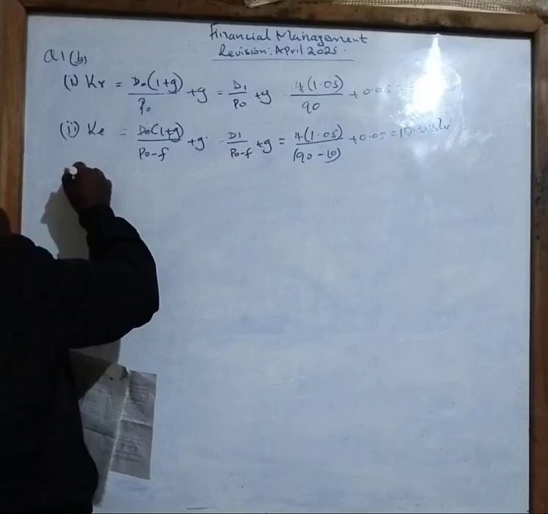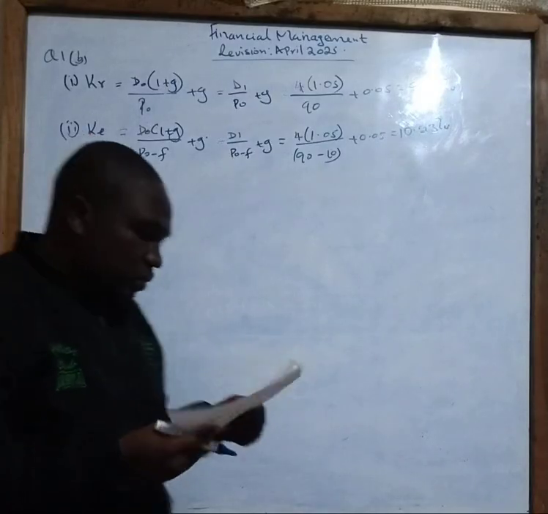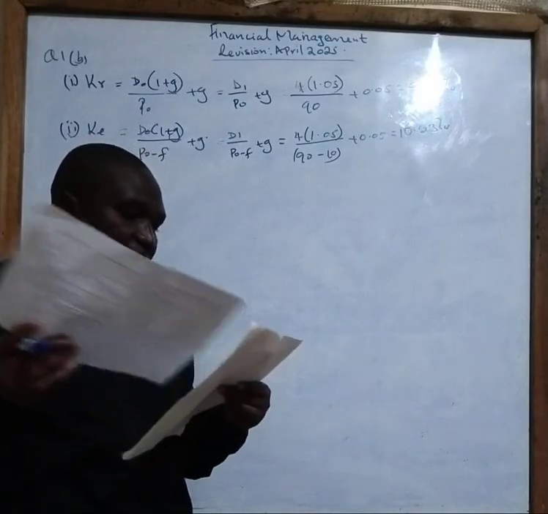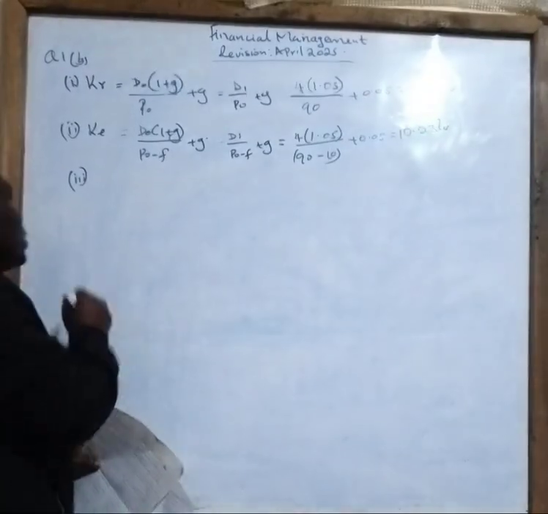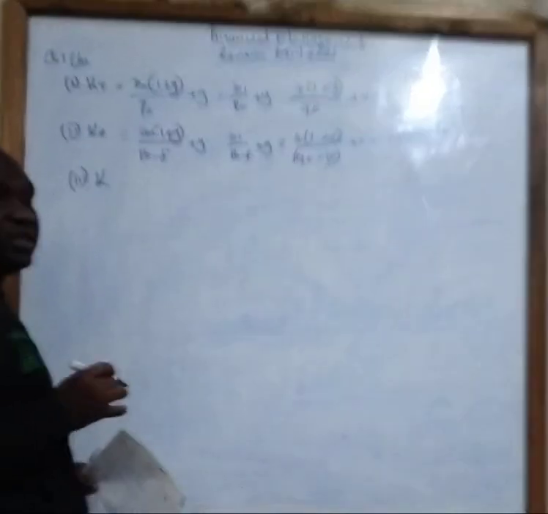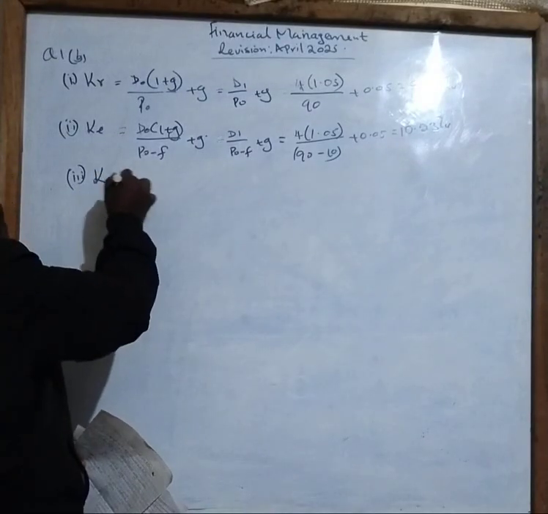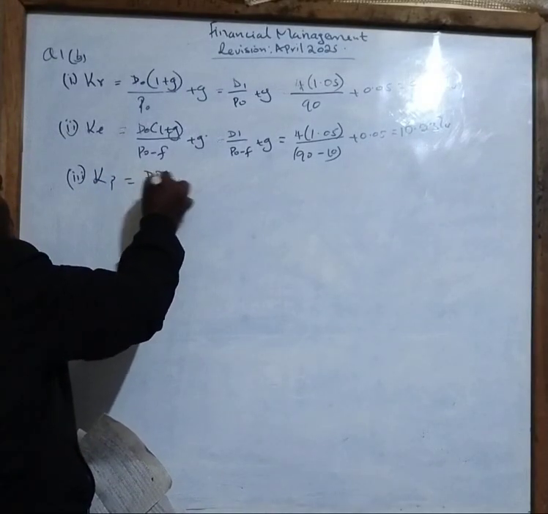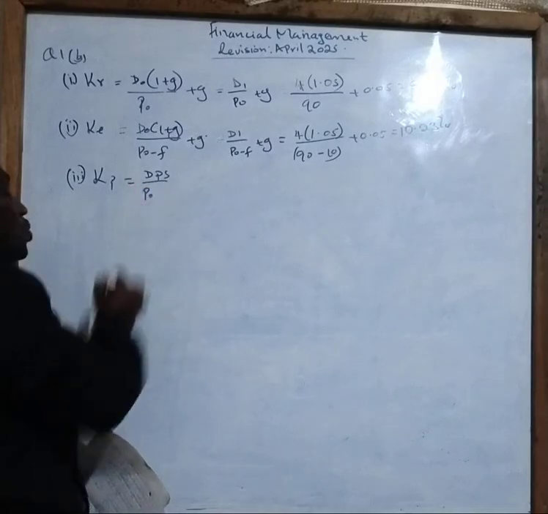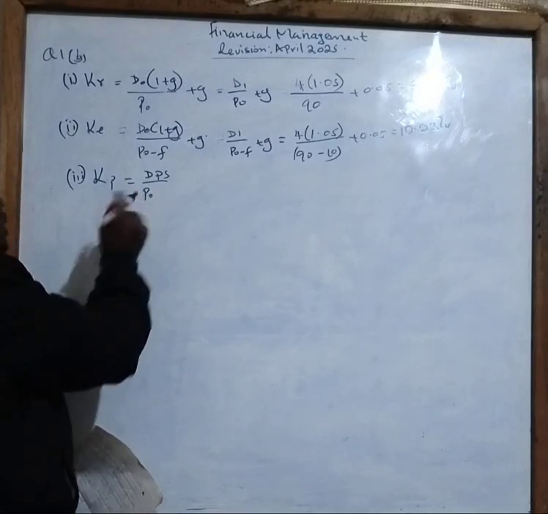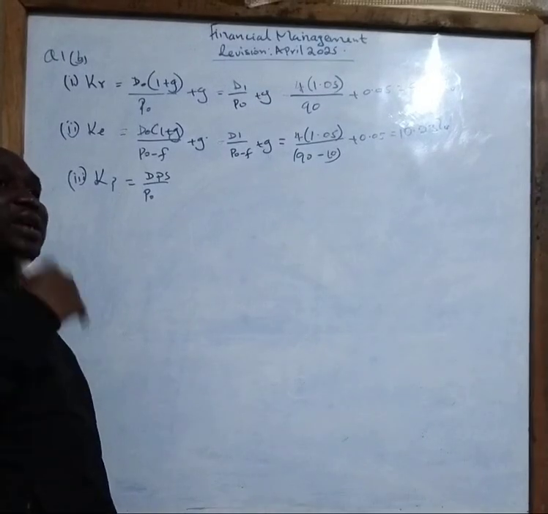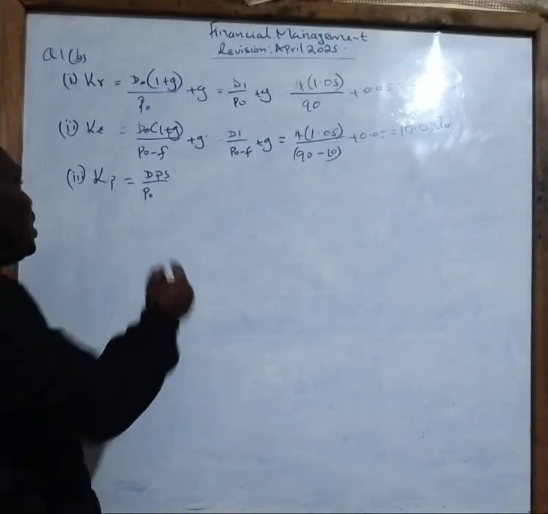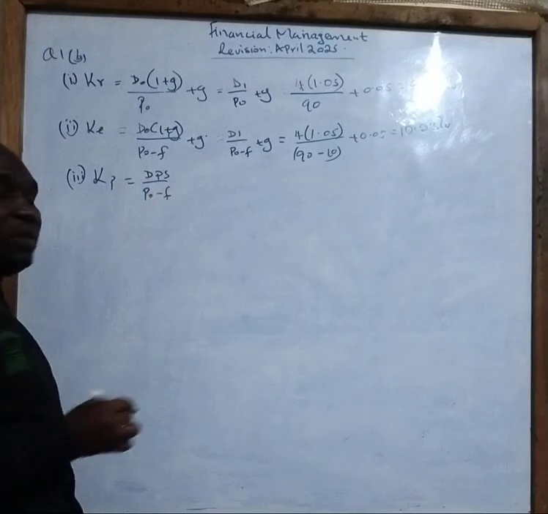Roman 3. Roman 3 says calculate the cost of preference shares. So the cost of preference share class, let me represent it by KP, equals DPS over the market price of the preference shares. And this market price of preference shares, when you will be issuing, you will also be incurring additional cost. So therefore, you will still be affecting what?